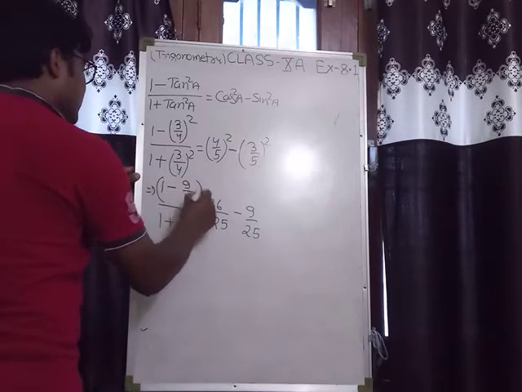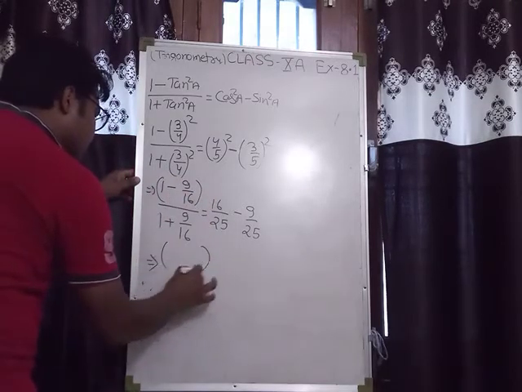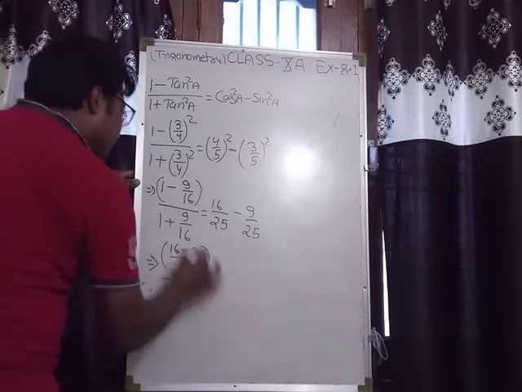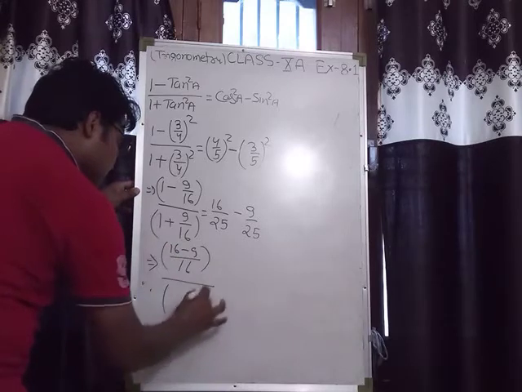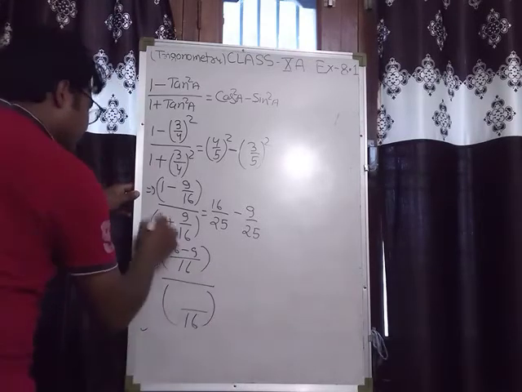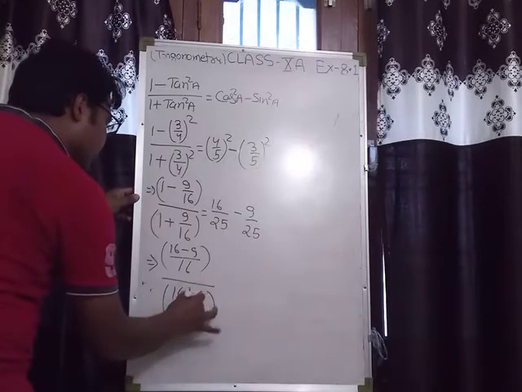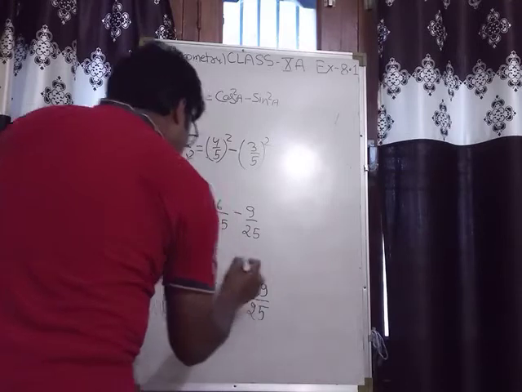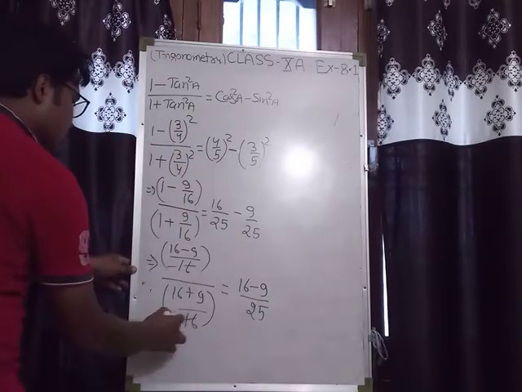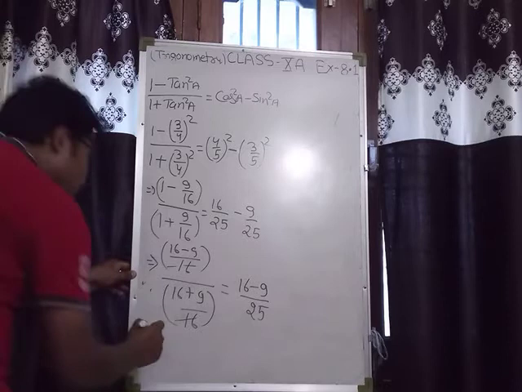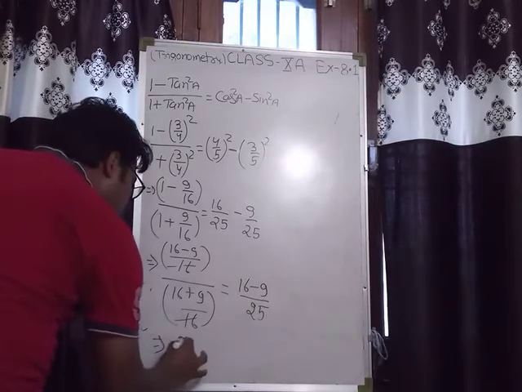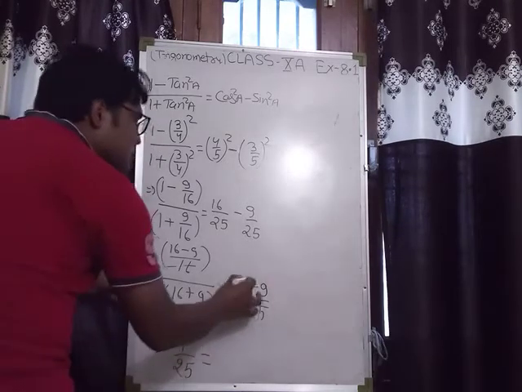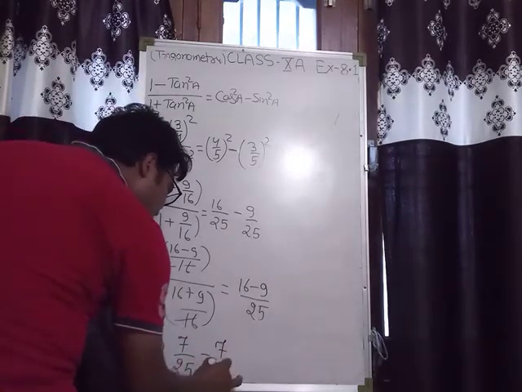Now in the numerator here, LCM will be 16, so 16 minus 9, and in the denominator also LCM is 16, that is 16 plus 9, and on the right side LCM is 25, that is 16 minus 9. So this 16 and this 16 will be cancelled. We have 16 minus 9, that will be 7, and denominator is 16 plus 9, that is 25, equal to 16 minus 9, 7 by 25.